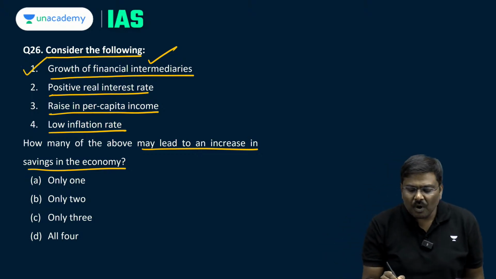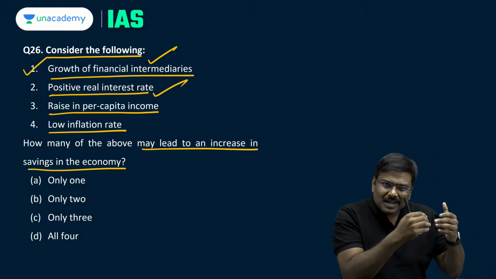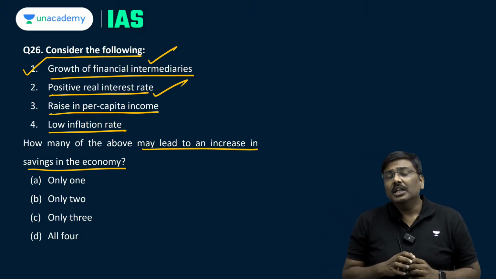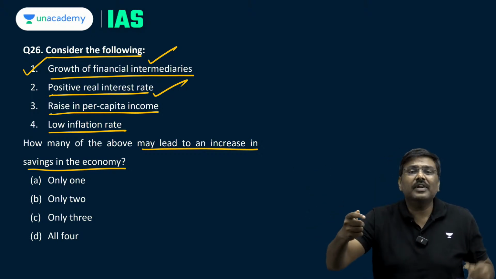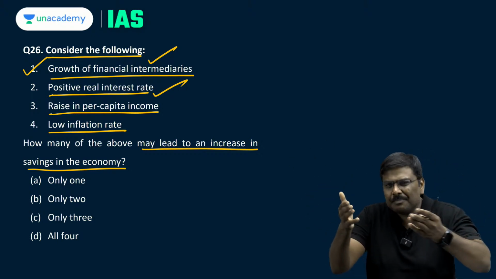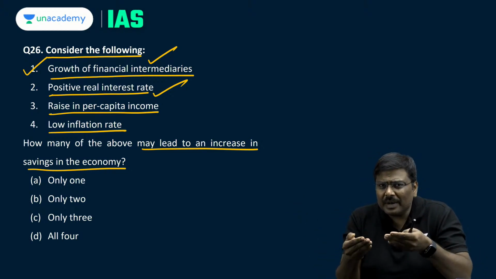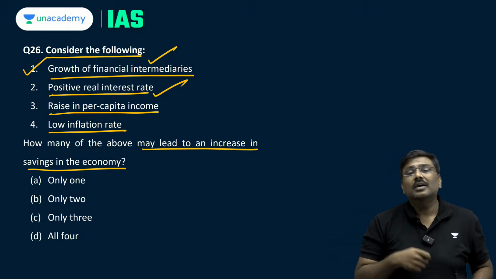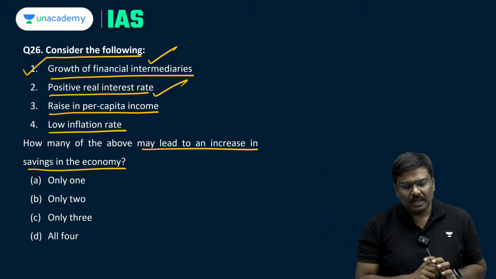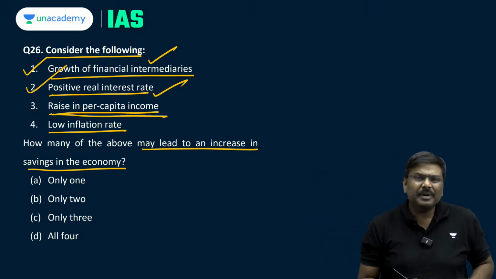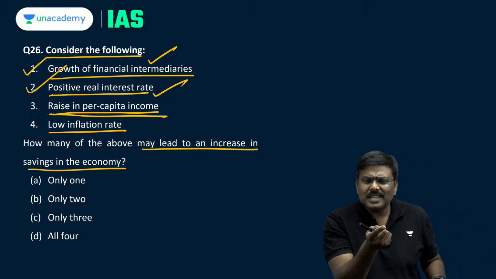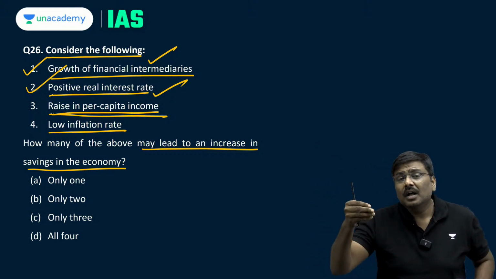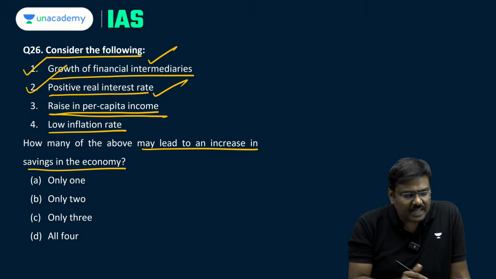Yes. Second one, positive real interest rate. Once you account for inflation, after deducting the inflation rate from your interest rate, you are earning a rate of interest. With a higher positive real interest rate, people are earning more money even after accounting for inflation. So people will be interested in keeping more deposits, or saving more money. Second one is correct. Rise in per capita income: if our earnings start increasing, don't you think disposable income will automatically increase? With higher disposable income, there will automatically be a rise in the savings as well.